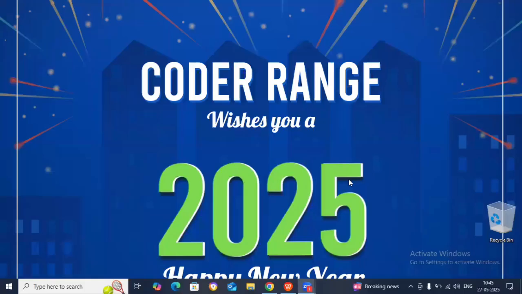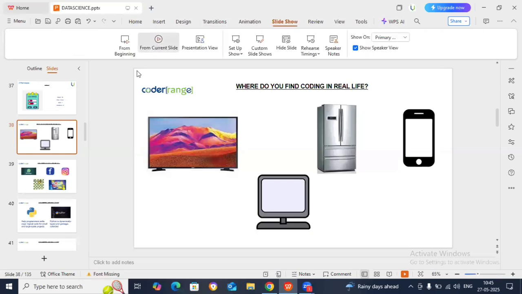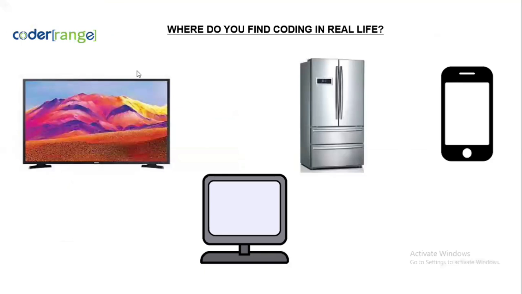Good morning, guys. Today the whole idea is to focus on how to write Python code using human language. That is our goal. We're going to start off by understanding exactly where coding is applied in real life, and how to write code in Python. I'm going to demonstrate step by step.